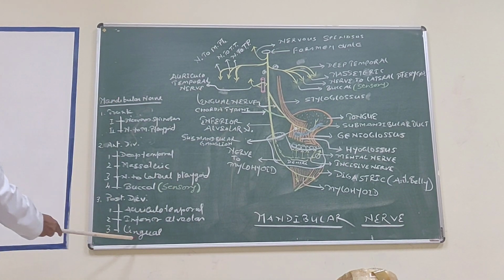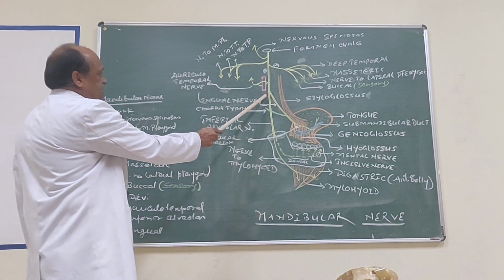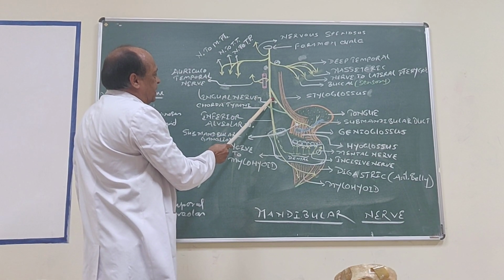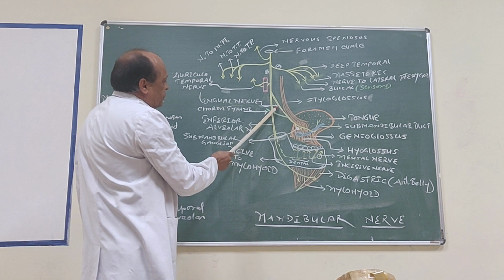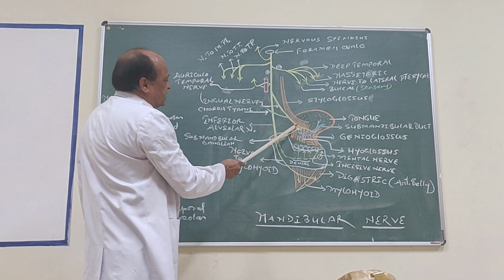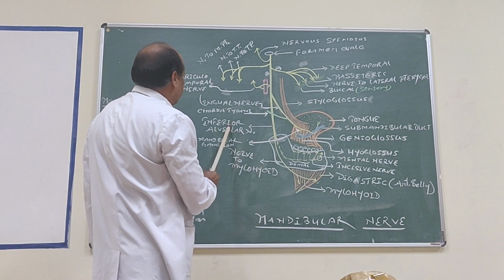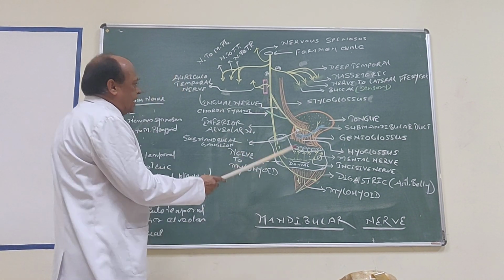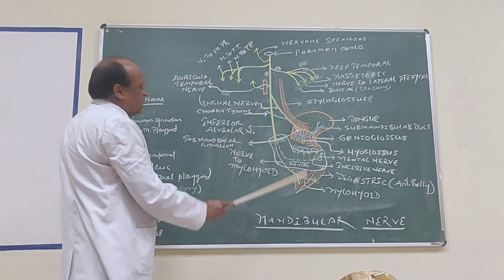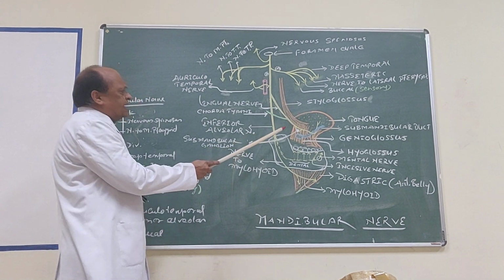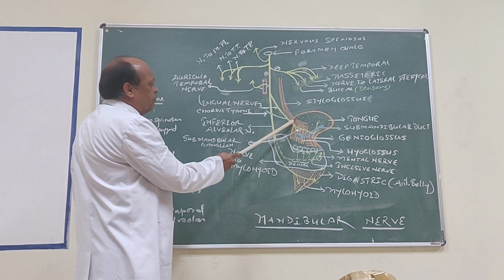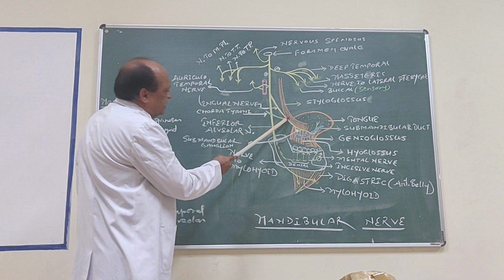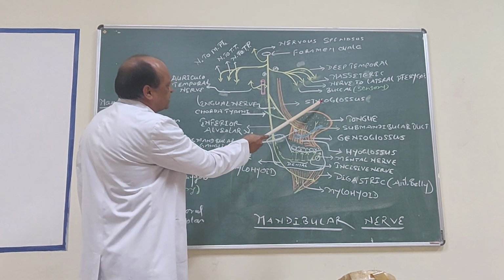The third branch is lingual nerve. Here it is, lingual nerve arising from mandibular nerve deep to lateral pterygoid. It emerges from the lower border of lateral pterygoid muscle just in front of inferior alveolar nerve. It is running downwards and forwards, and it lies just below the last molar tooth of mandible, deep to the mucous membrane, and then it crosses this muscle, styloglossus